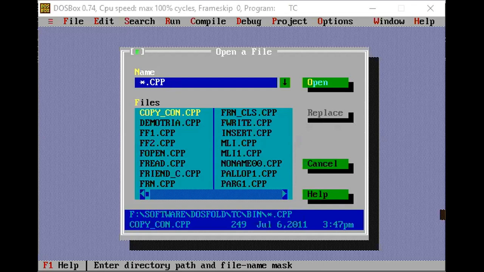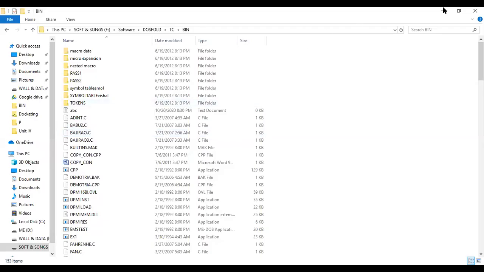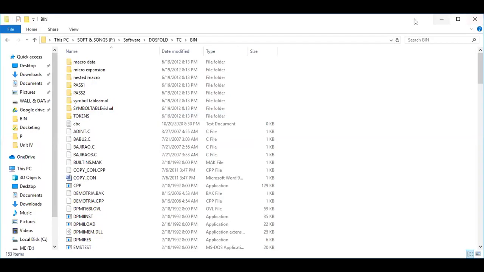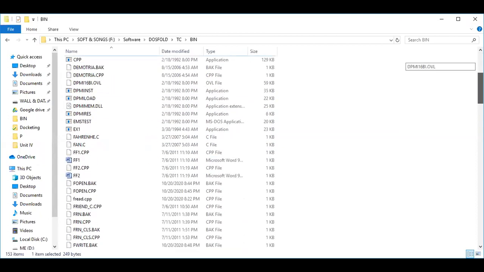So what is expected when you are supposed to run this? Either you can directly type it, or as I told, you create it in a notepad file, or you can copy that file into the bin directory. Because as you can see here, I have my DOS box, the DOS folder, which exists in this subdirectory, software DOS folder tc bin. There you need to copy that file so that it can open from it. Okay.